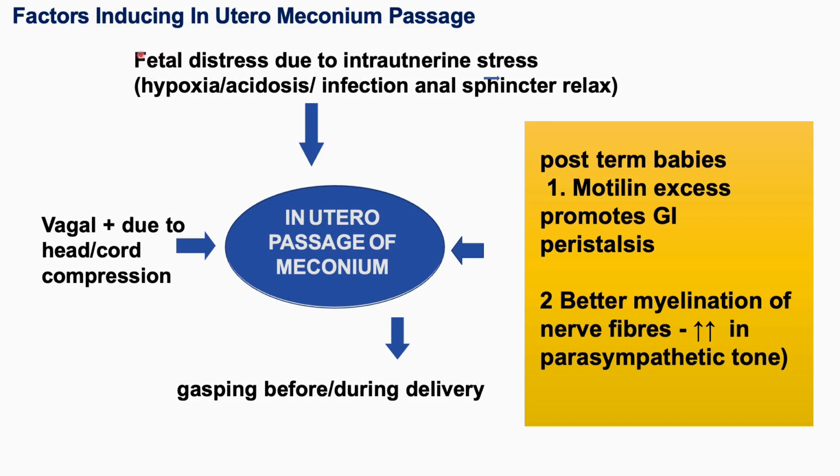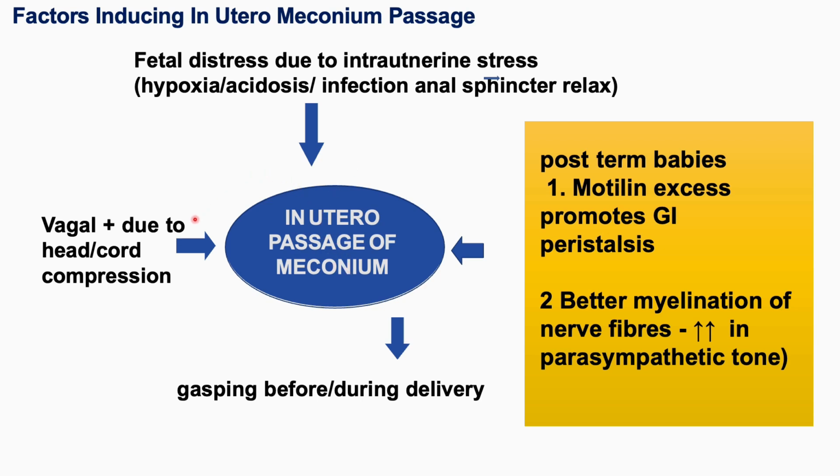Okay, so now the mechanism of how meconium is passed in utero. If there is fetal distress due to intrauterine stress like hypoxia, acidosis or infections, then these factors lead to relaxation of the anal sphincter, so there is in utero passage of meconium.